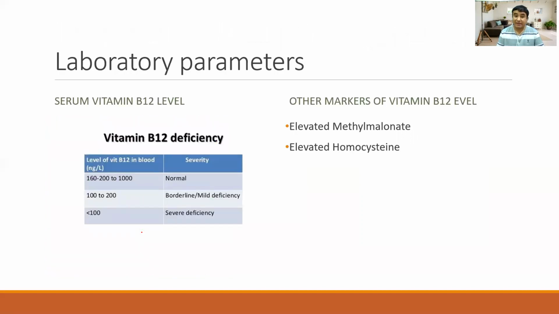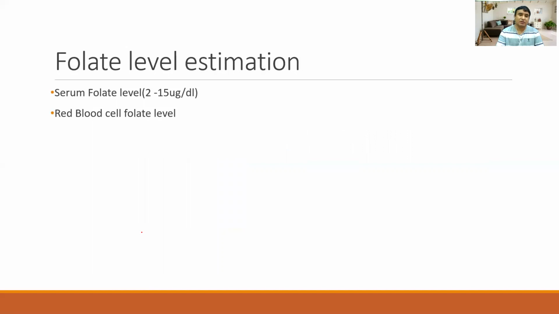Another laboratory parameter we can do is to check the level of vitamin B12. Above 200 is the normal limit, 100 to 200 is borderline, and less than 100 is severe deficiency. We can check this in our day-to-day clinical practice. Other markers for vitamin B12 deficiency, as I have already told, are elevated homocysteine and methylmalonate. These are supportive findings to diagnose vitamin B12 deficiency. Similarly, we can also estimate the folate level. The normal folate level is 2 to 15, and we can see whether it is normal or deficient.